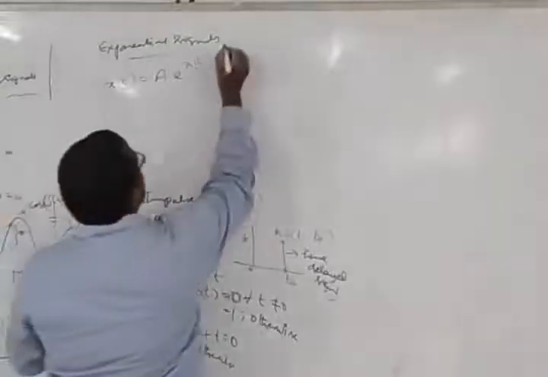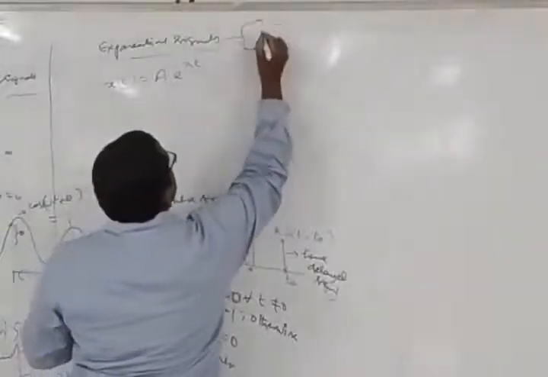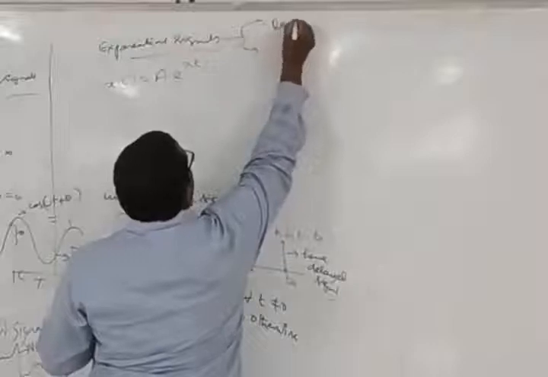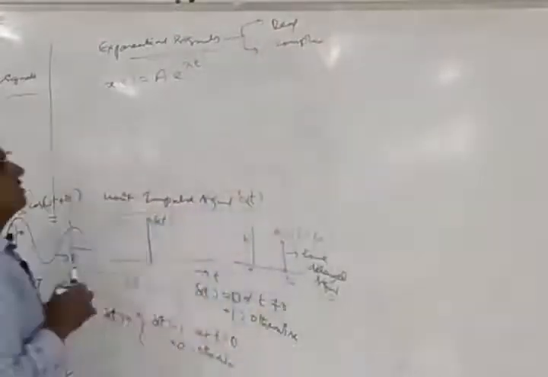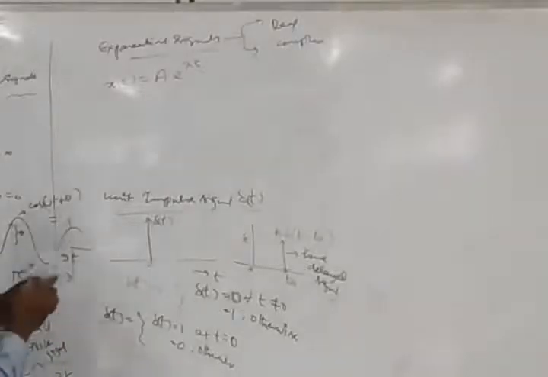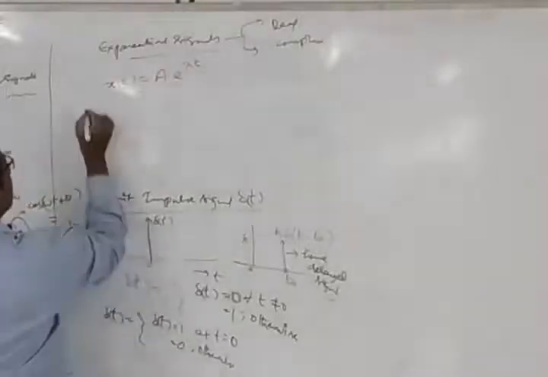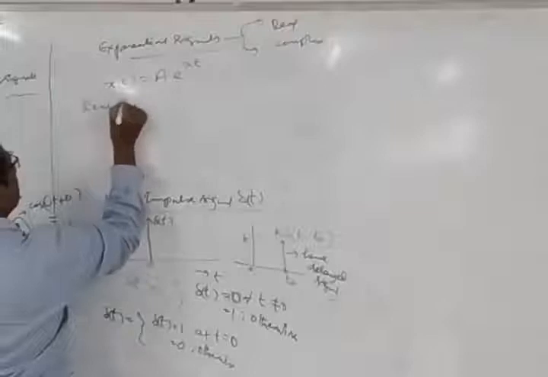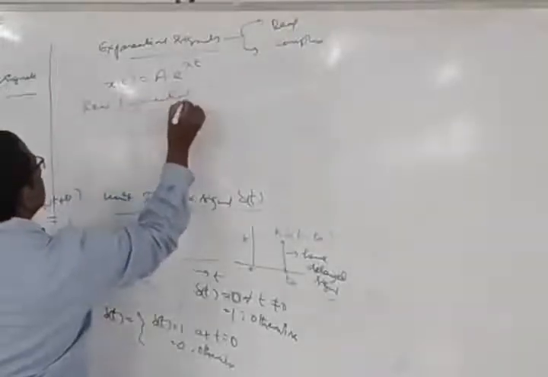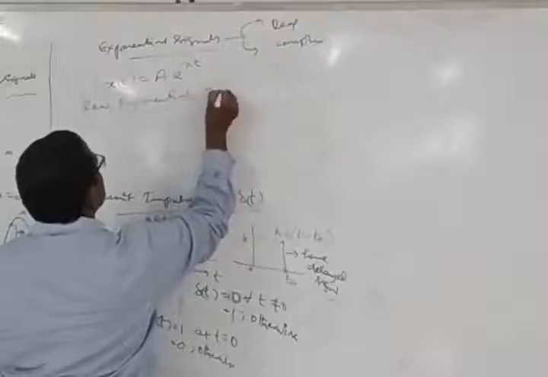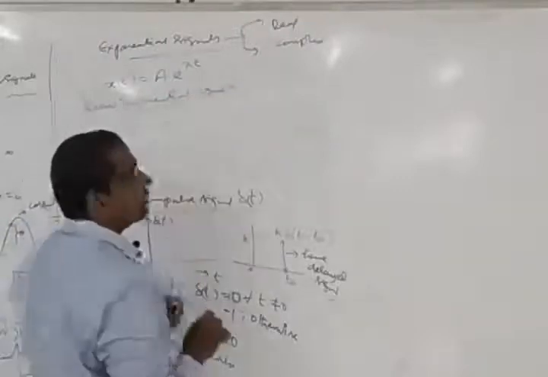So this is once again reconverted into two. That is going to be the real and the complex type exponential signals. Now coming to the real exponential signals, what is the meaning of a real exponential signal?